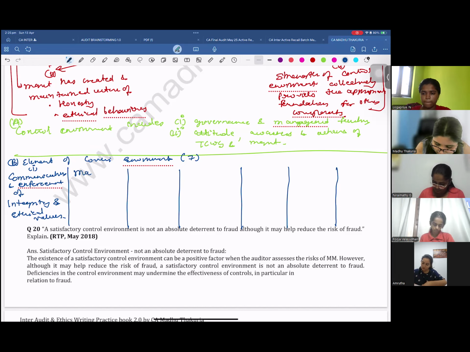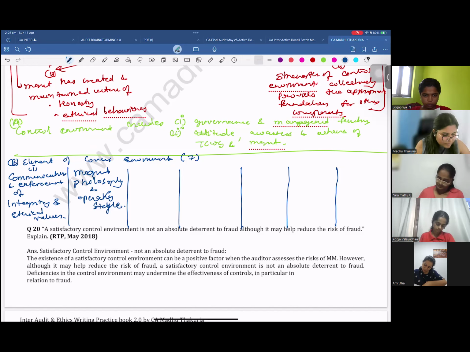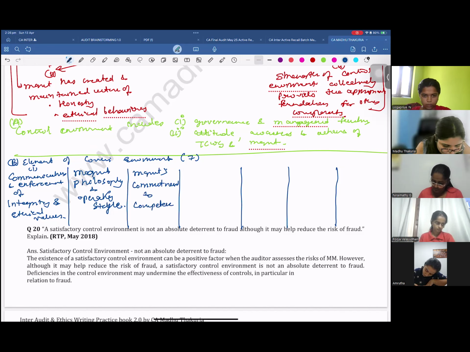Second, management philosophy and operating style. Third, management's commitment to competence. Fourth, participation by TCWG.